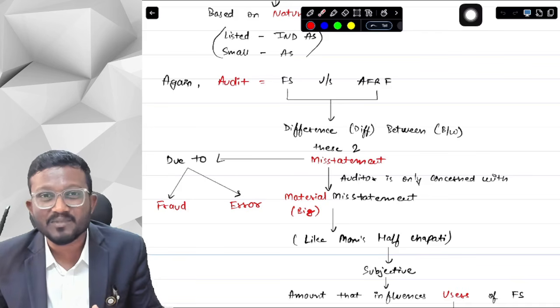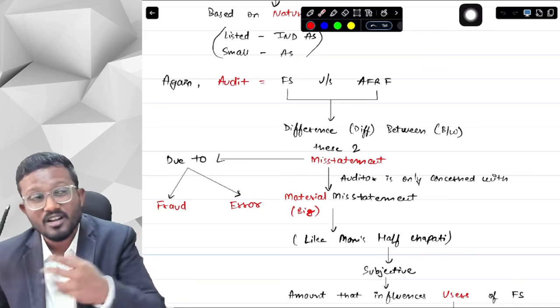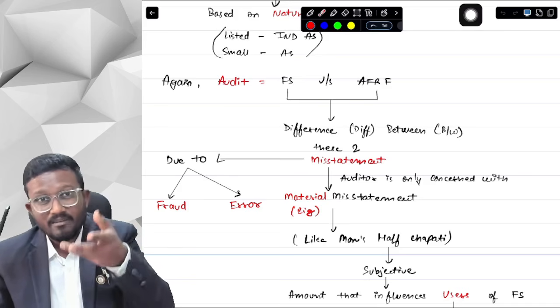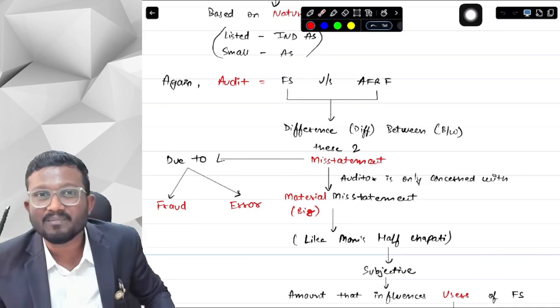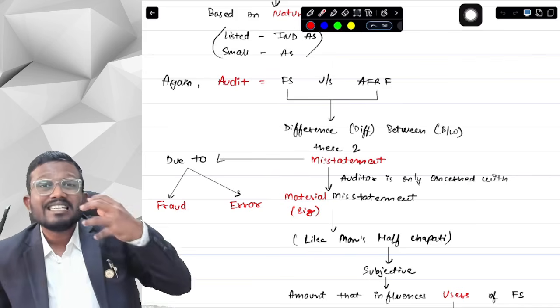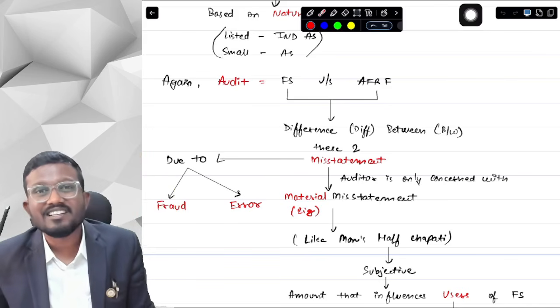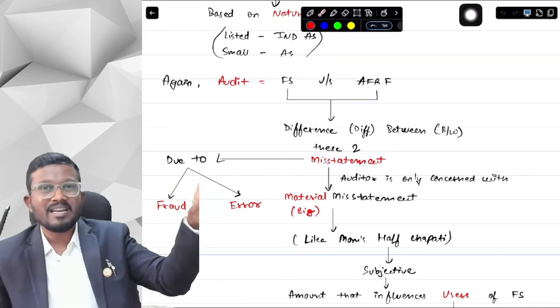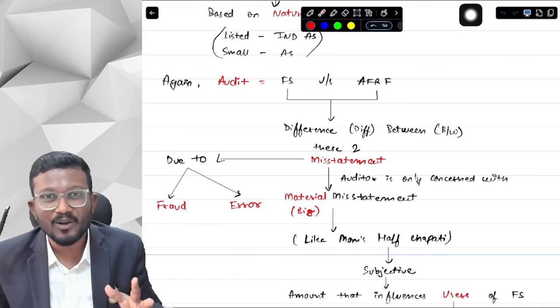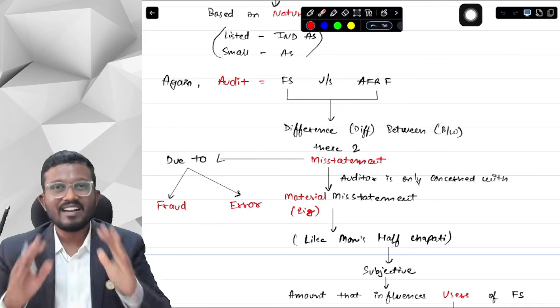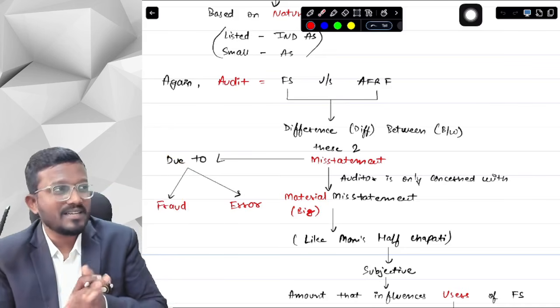Because it is a very subjective decision. It depends on person to person. For me, it can be a big misstatement. For you, it can be a small misstatement. So it depends on the judgment of the auditor, whether a misstatement is big or small. Just like it depends on the judgment of our mummy, whether we want to eat half roti or a full roti. Suppose we are eating and we tell our mom, okay, mom, please give us half chapati.